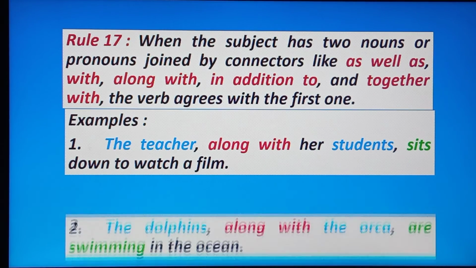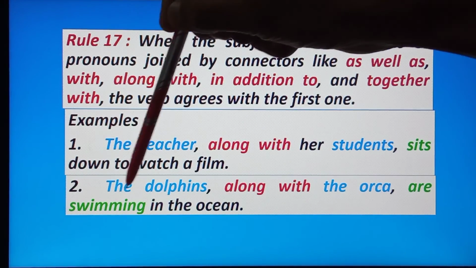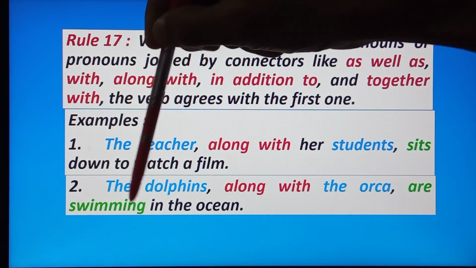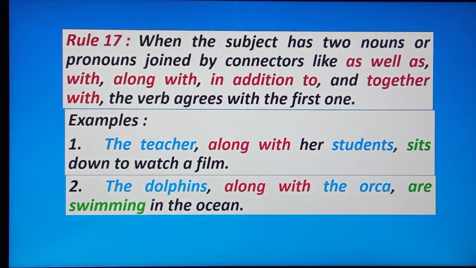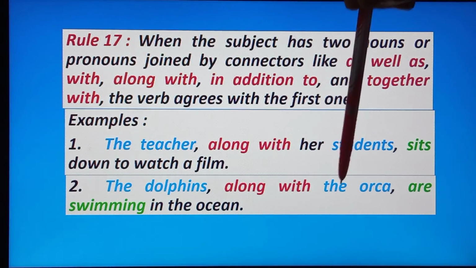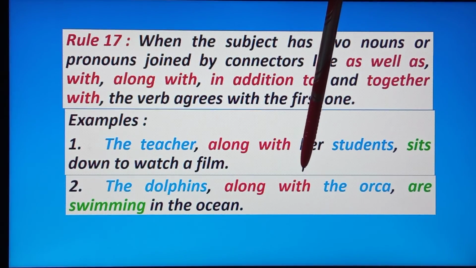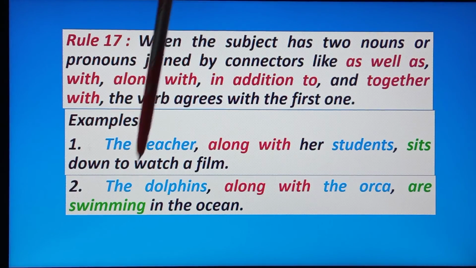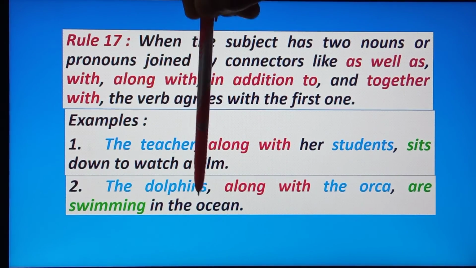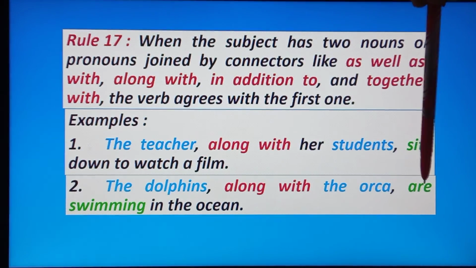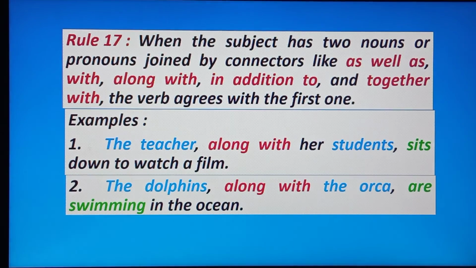Okay, next example, the dolphins along with the orca are swimming in the ocean. Okay, here the dolphins are a subject, the orca is a subject, and they are connected by what? Along with. And which is the first subject here? The dolphins, and the dolphins is what? Plural subject. Okay, so we use the verb what? Plural here, are swimming.